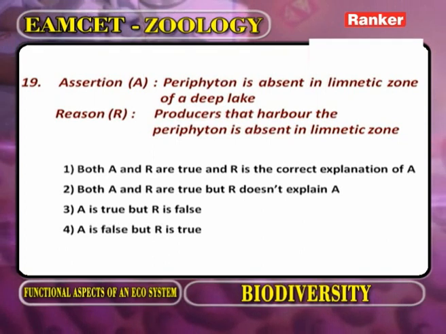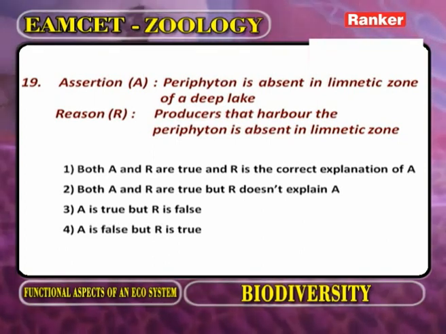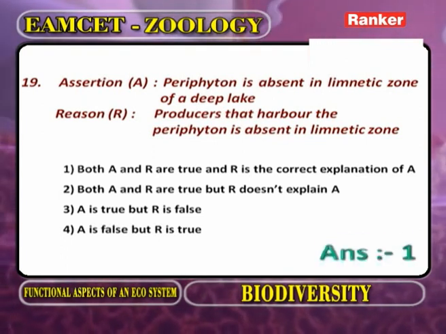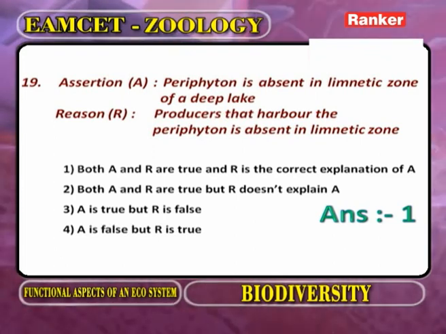Reason: producers that harbor the periphyton are absent in the limnetic zone. So the answer is, both are correct. The reason explains the assertion. Now we go for the next question.